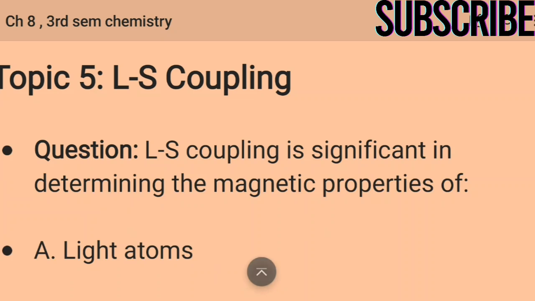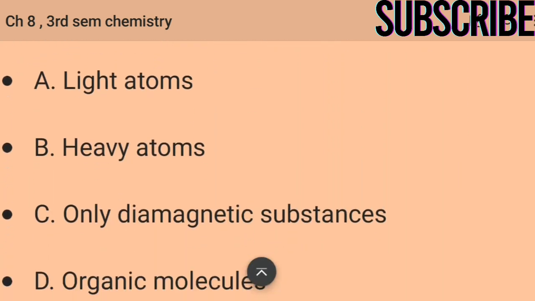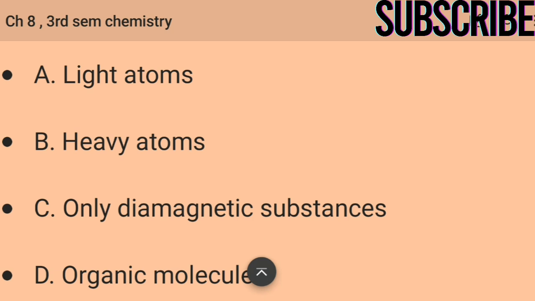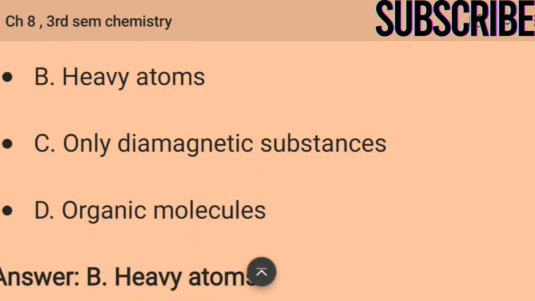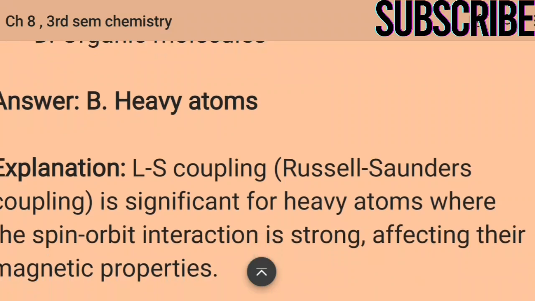Next topic is LS coupling. LS coupling is significant in determining the magnetic properties of: light atoms, heavy atoms, only diamagnetic substances, or organic molecules. The answer is heavy atoms. LS coupling, Russell-Saunders coupling, is significant for heavy atoms where the spin orbit interaction is strong, affecting their magnetic properties.